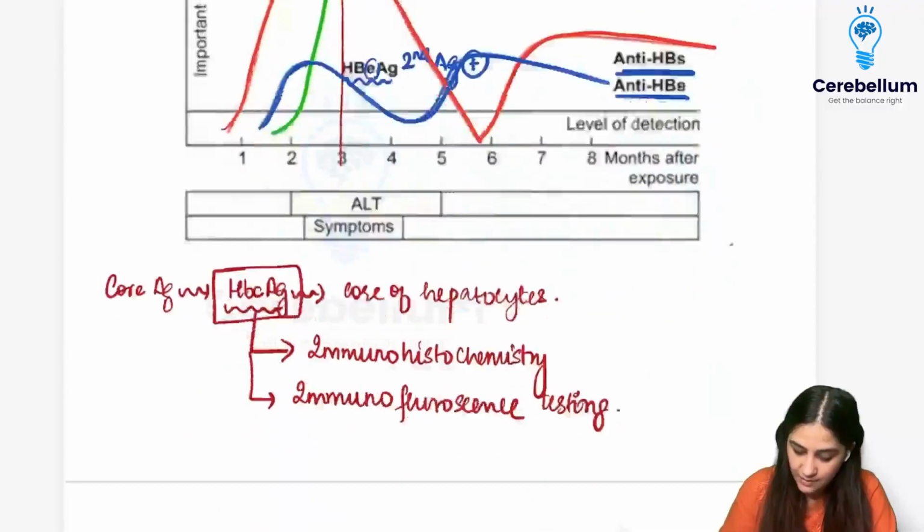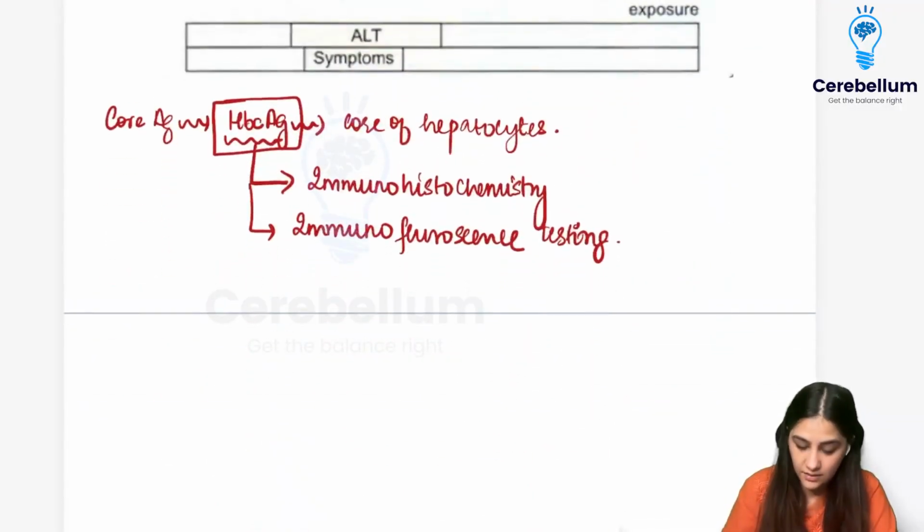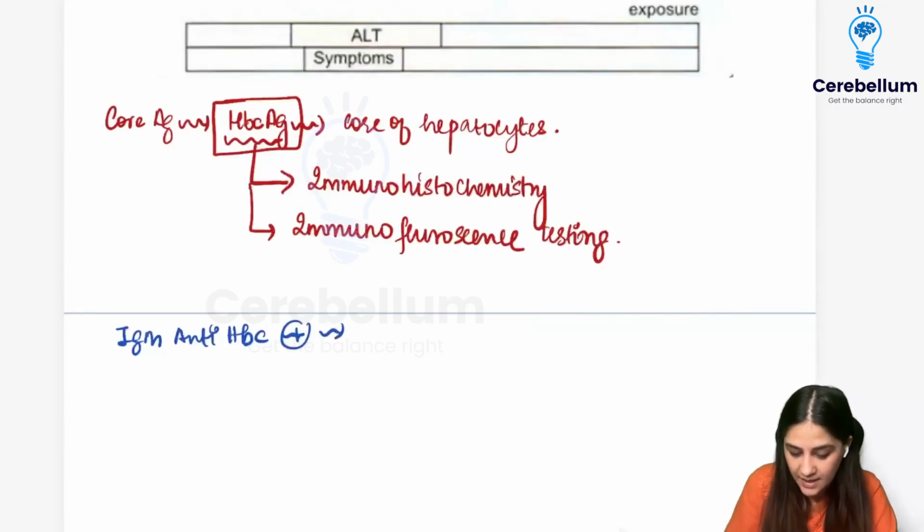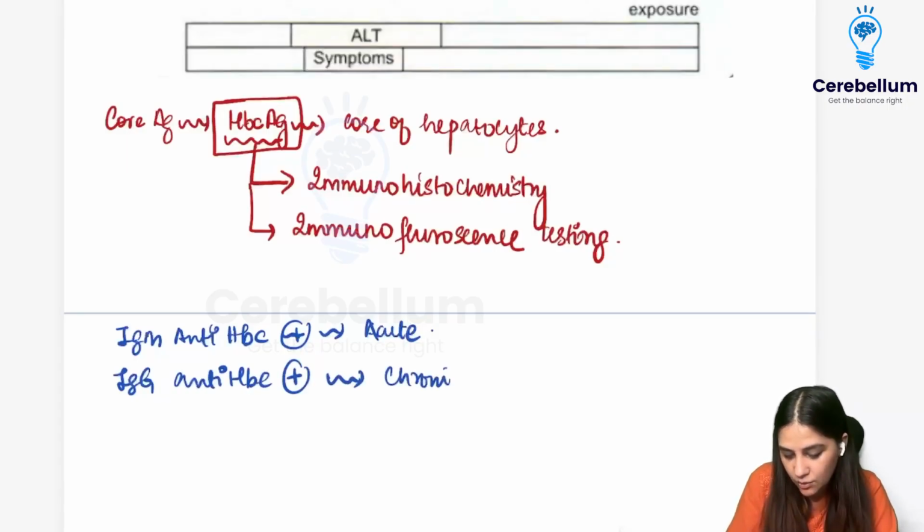Also just remember, any time it is showing you that IgM anti-HBc, for example, is positive, that means whenever there are IgM antibodies, it is going to be an acute infection. And if the same thing changes into IgG antibodies, it is going to be a chronic infection.